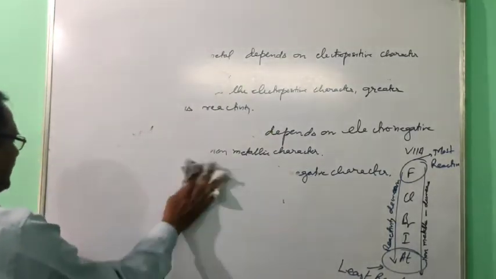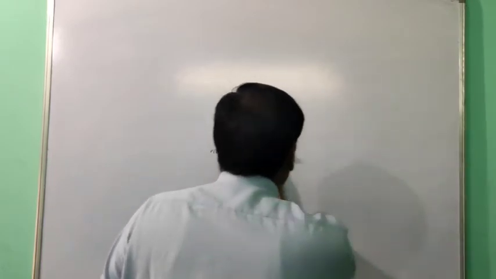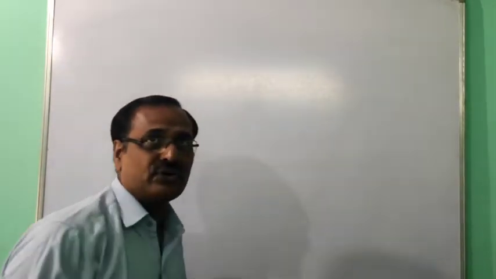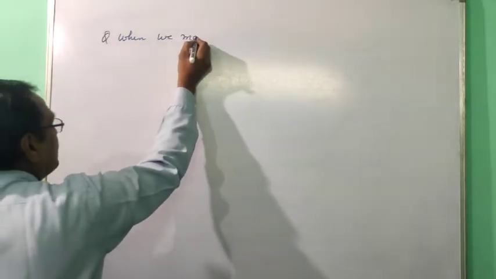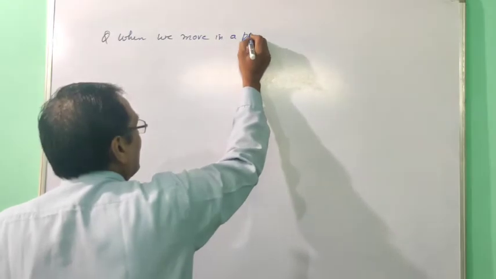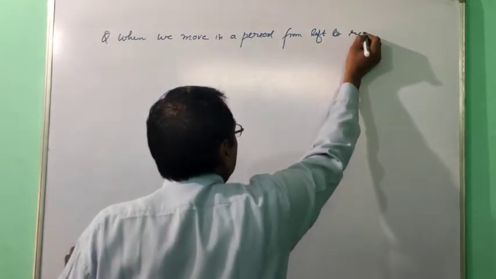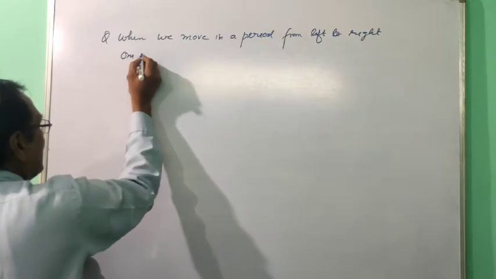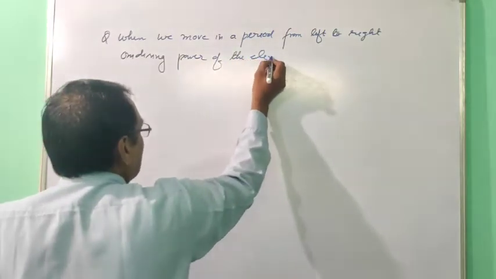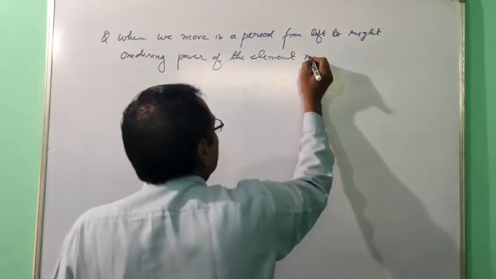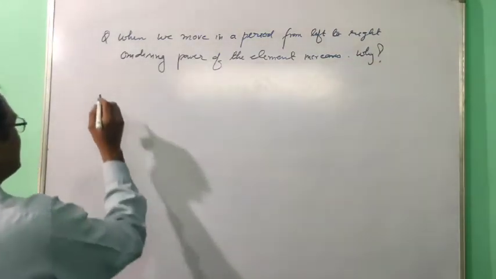When we move in a period from left to right, oxidizing power of the element increases. Why? So note down the answer.